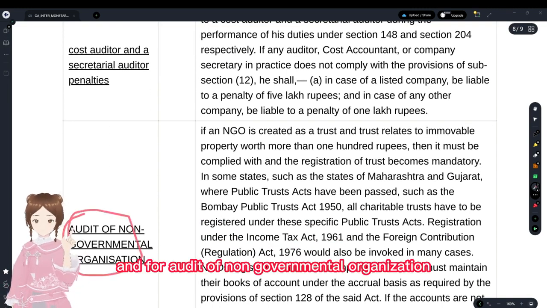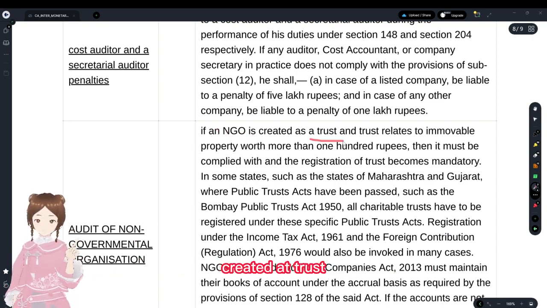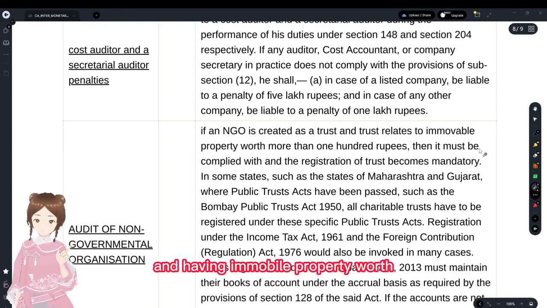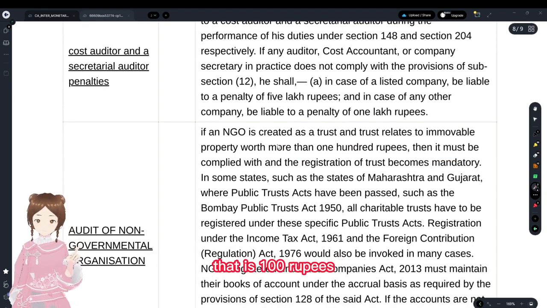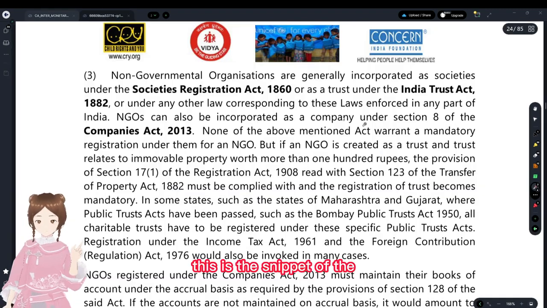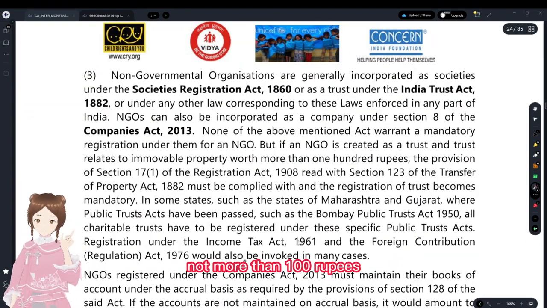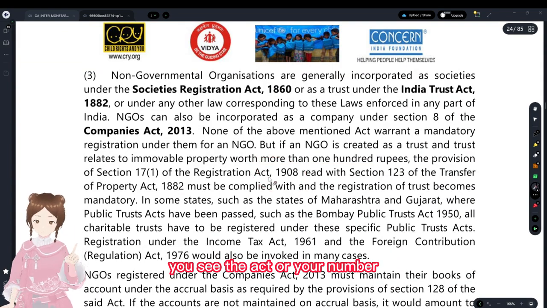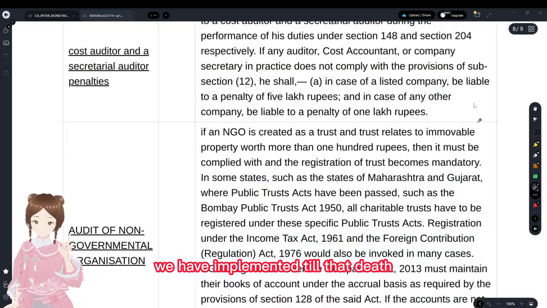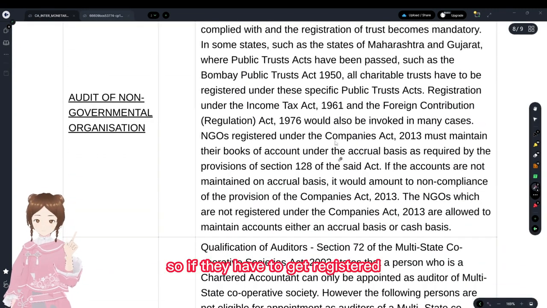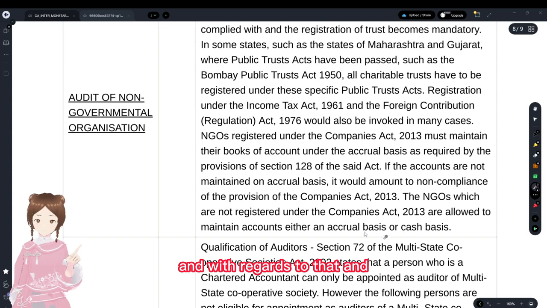And for audit of a non-governmental organization, you see an NGO, that is a non-government organization, created as a trust. When it's a trust and has immovable property worth more than 100 rupees. Yes, you heard that right, that is 100 rupees. This is the snippet of the study material here. It is 100 rupees, not more than 100 rupees. You see the act or year number, that's something around 100 years back, more than 100 years back. They haven't amended it till date, so remember that. So they have to get registered mandatorily under the trust.